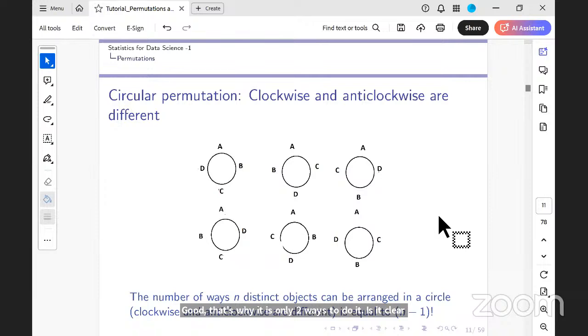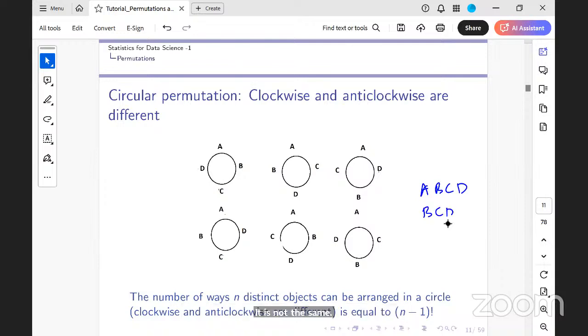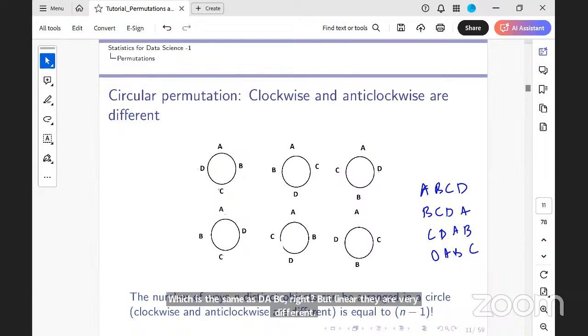So that was the idea of fixing the position, to come up with a formula. But basically what it says is every circular combination or permutation gives rise to multiple linear ones. It is not the same. See, ABCD, BCDA, CDAB and DABC are all the same when it's circular. Agreed? But linear, they are very different. Do you see that? Okay, that's the idea.